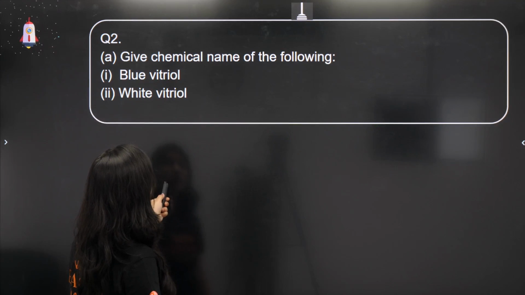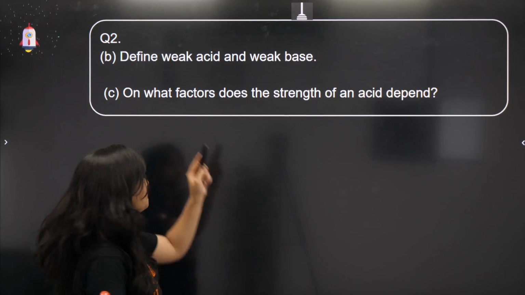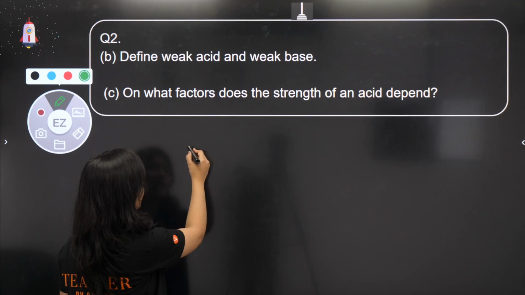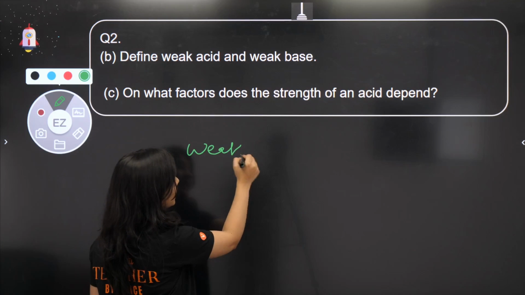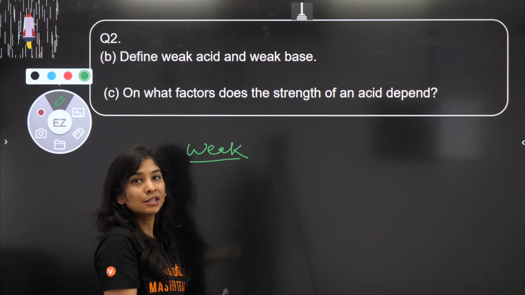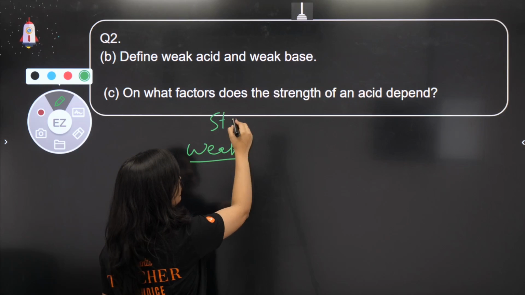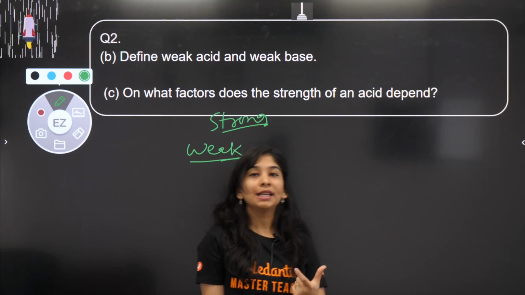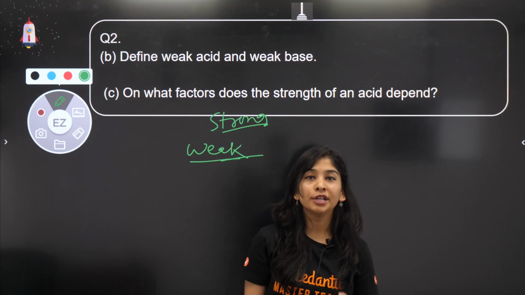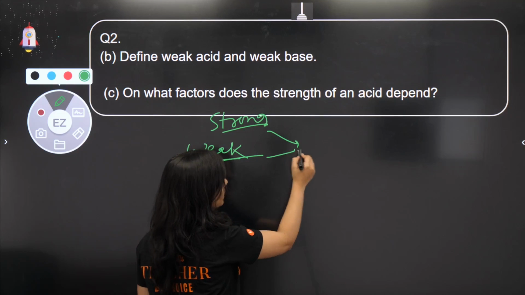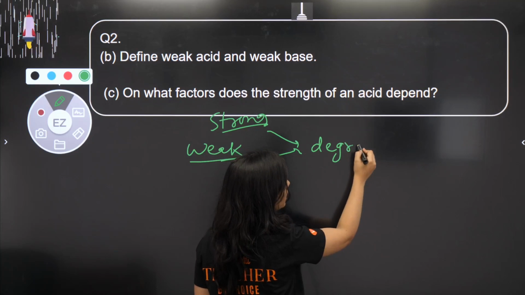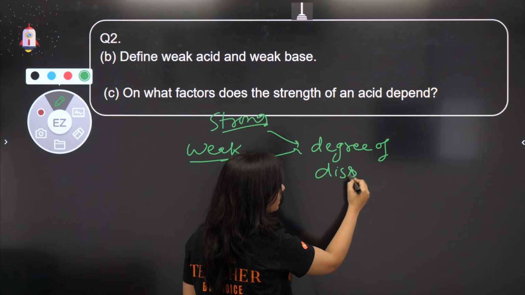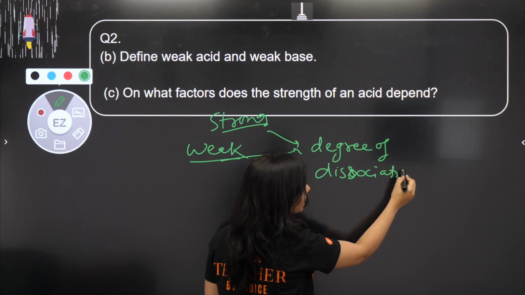So let's move ahead. इसका second part है define weak acid as well as weak base. So बच्चा लोग, how can I decide whether a substance is strong or weak in terms of acid and base? So the terms strong and weak are totally dependent upon degree of dissociation. तो किस पे depend करता है? What is the meaning of degree of dissociation? It means how much your given substance is dissociated in water.